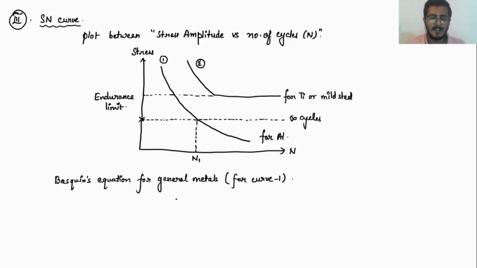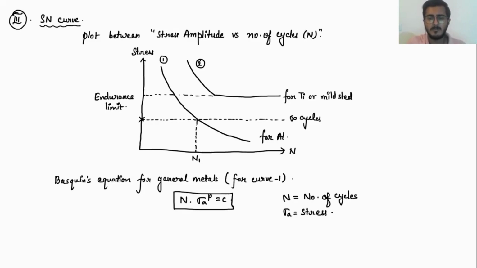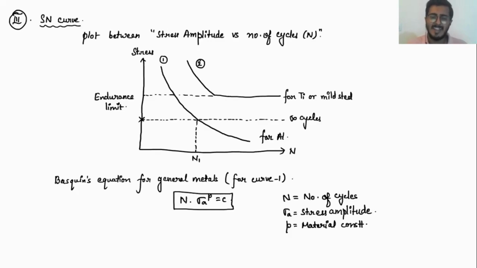It is basically represented as N times sigma a raised to the power p equals C, where N is nothing but the number of cycles, sigma a is the stress amplitude, p is your material constant, and C is definitely a constant quantity. So this is how you represent your SN curve.